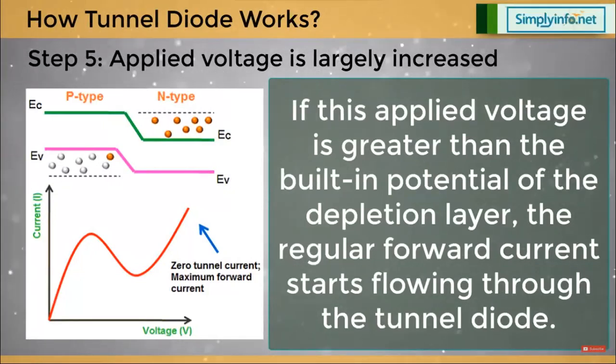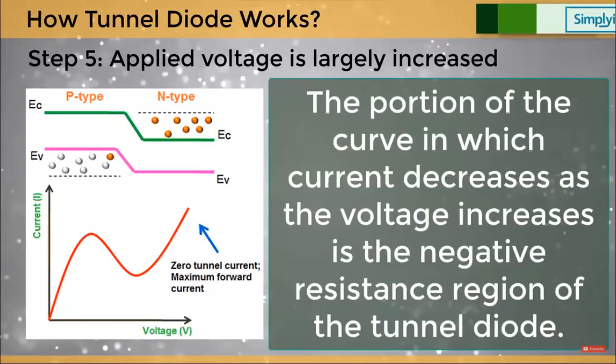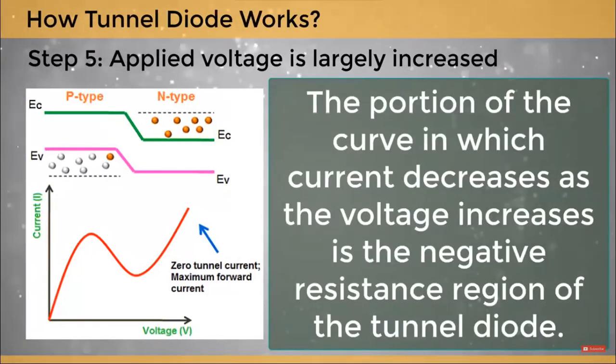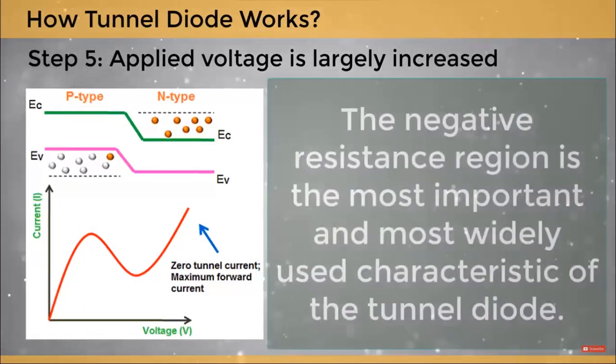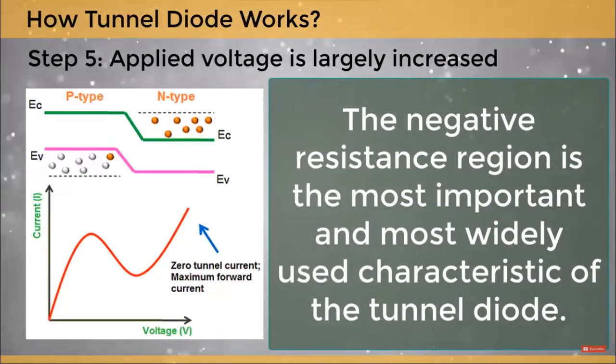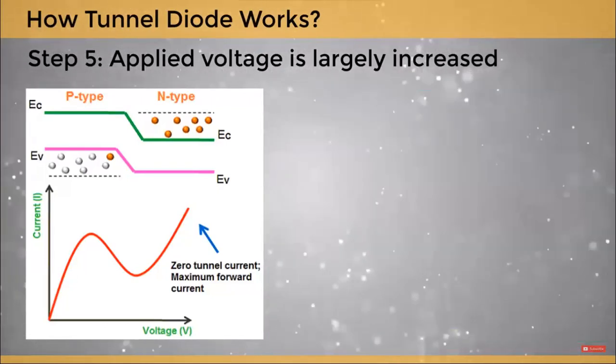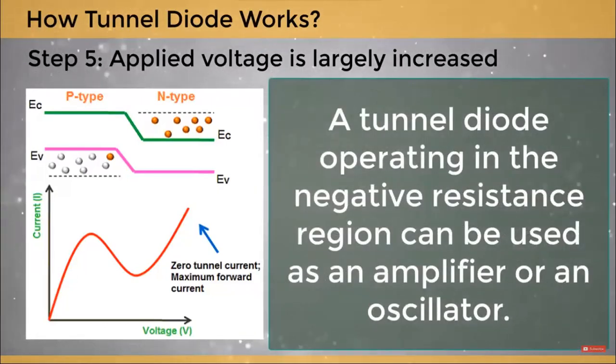through the tunnel diode. The portion of the curve in which current decreases as the voltage increases is the negative resistance region of the tunnel diode. The negative resistance region is the most important and most widely used characteristic of the tunnel diode. A tunnel diode operating in the negative resistance region can be used as an amplifier or an oscillator.